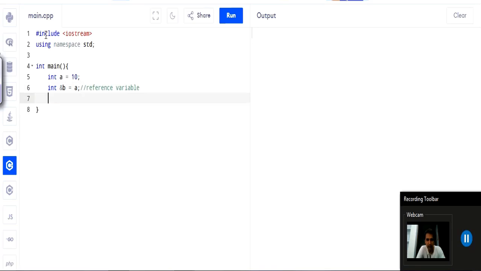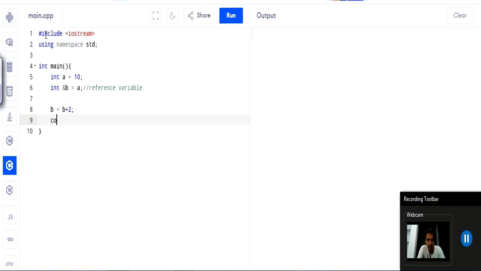So comment it here. Now I'm going to do some basic math operation on our reference variable. So b equals b plus 2. So I have incremented b by 2, and now see out. So some statement here, value of a, so we are going to print the value of a, and again we are going to print the value of b, return 0. Now let us run this.